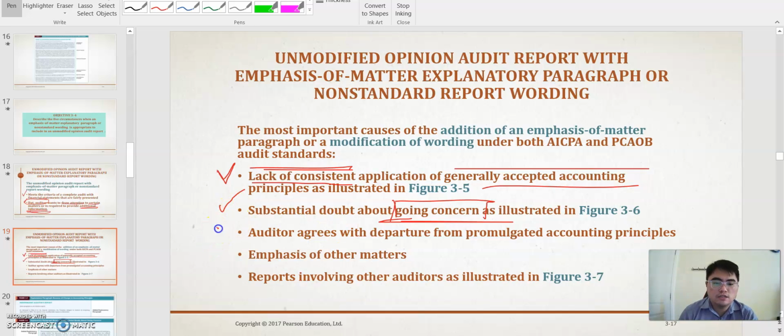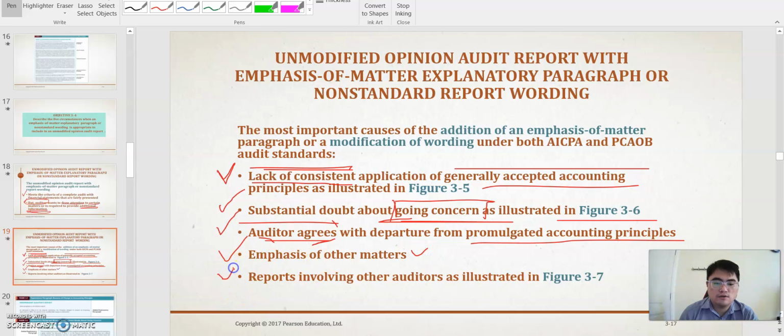That's the second. The third, the auditor agrees with some promulgated accounting principle. Promulgated is like penyimpangan, a departure. It is not in accordance with the accounting principle, but the auditor agrees with that. So with this kind of condition, they have to state it in the audit opinion. And the fourth is emphasis of other matters. We will talk about it later.